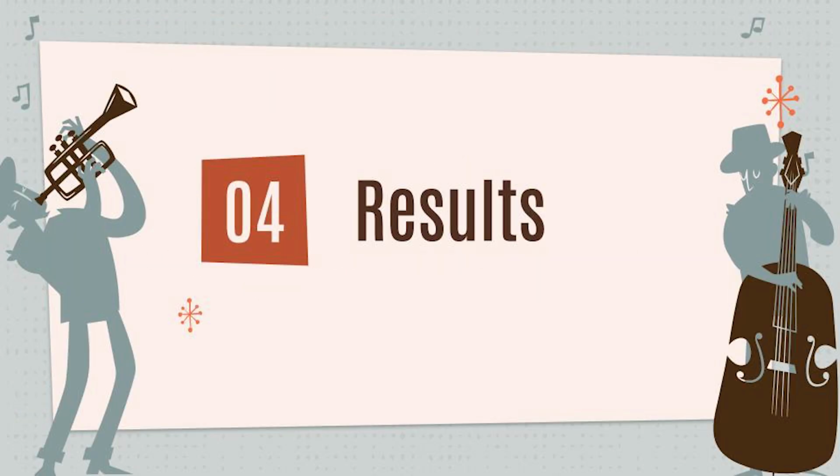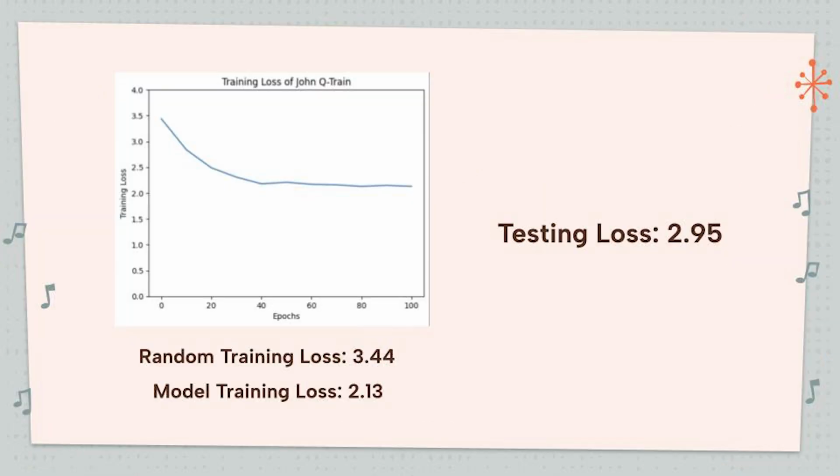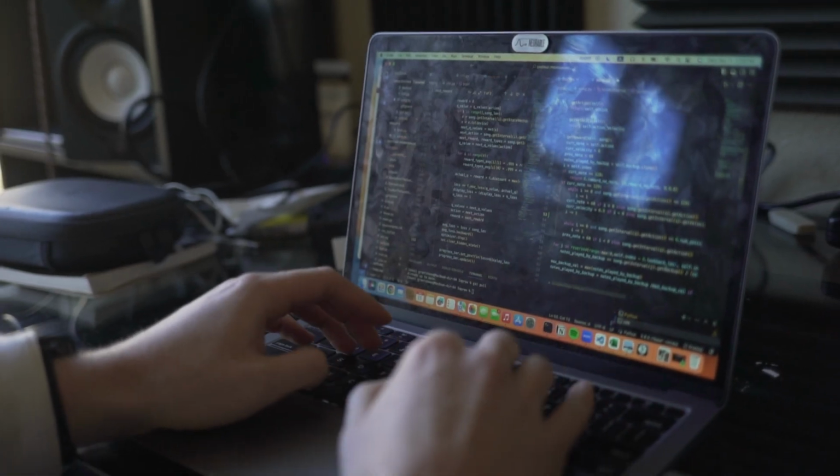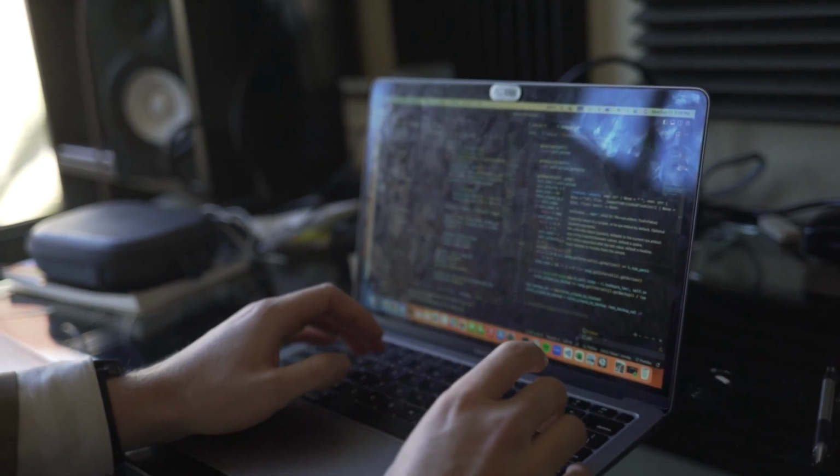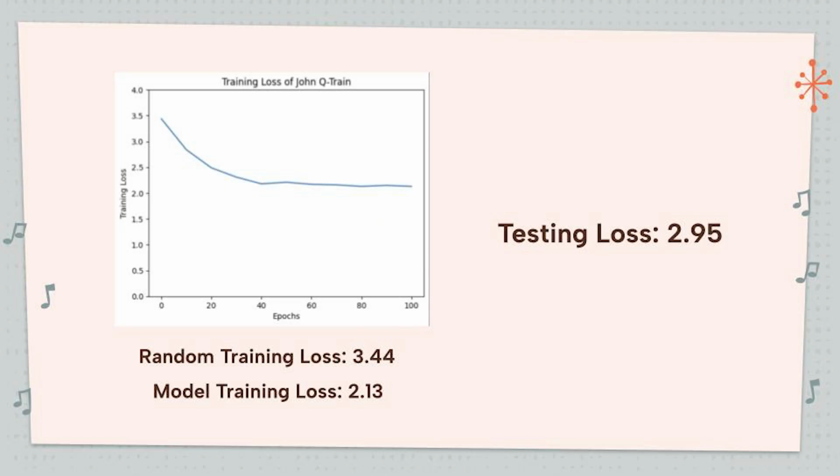Next, I will go over the results of our model. We were able to decrease the training loss of John QTrain from 3.44, which was a randomized model, to 2.13, which was our final model. We were also able to achieve a testing loss of 2.95, which shows that the model was not overfit on the training data. We also evaluated our model subjectively and found that it had a solid performance.